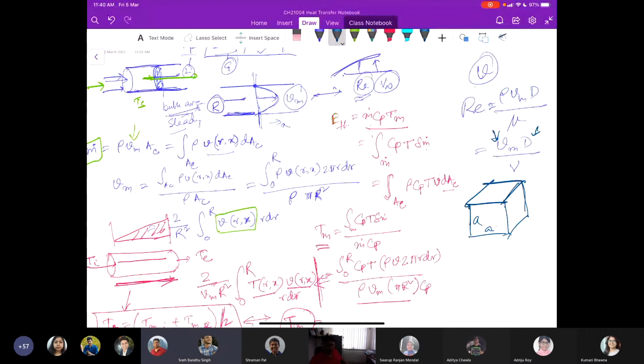We calculate generally by area. So my first question is, what is the D called in such cases when there is a non-circular cross section? I forgot it.